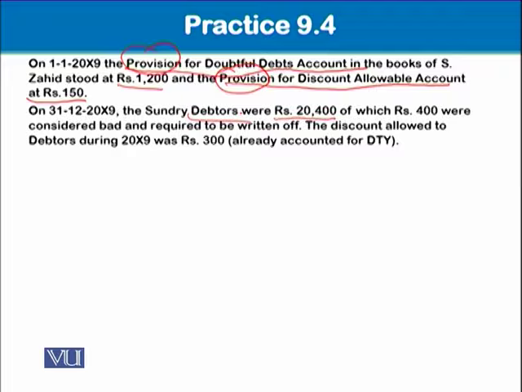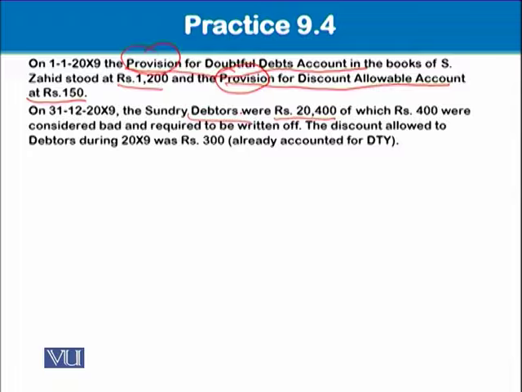And the provision for discount allowable account is 150. Remember that whenever there is a provision, provision is always credit in nature. Okay, so keep in mind that we have two provision account balances on 1st January 20X9 in the books of S. Zahid.